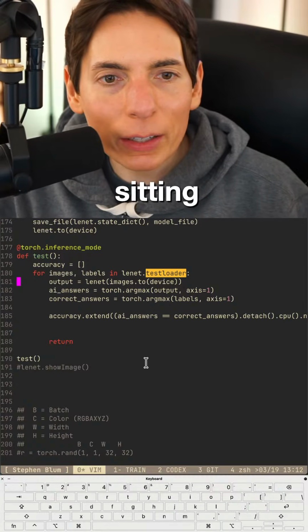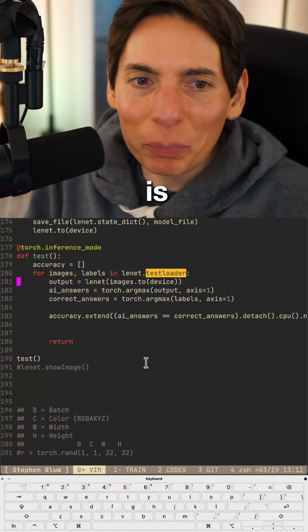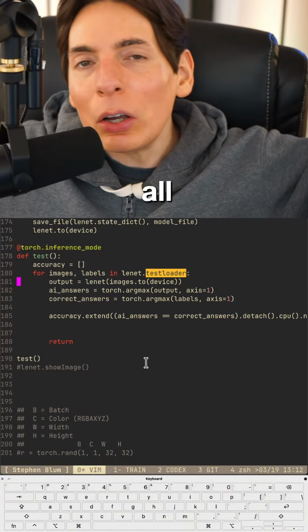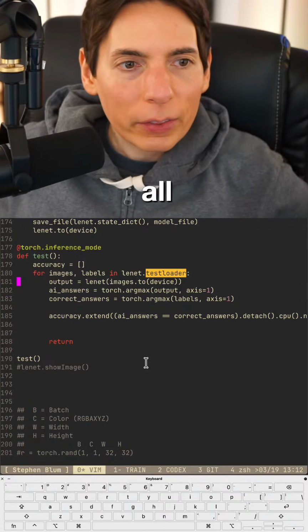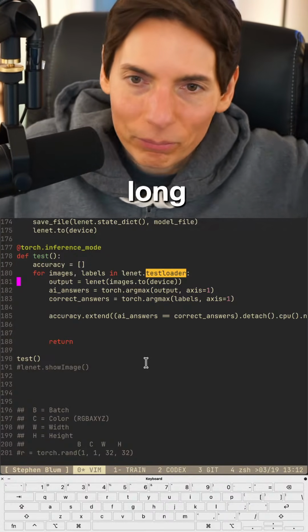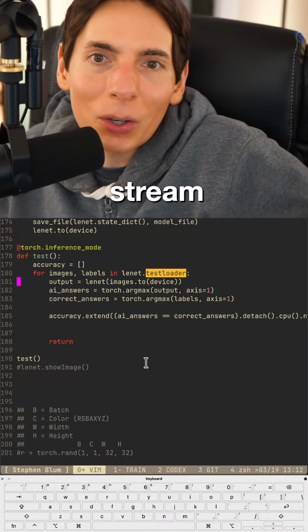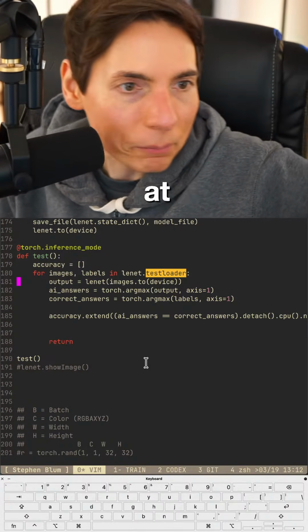Actually sitting down and writing code is really a rarity these days. Yeah, it is rare. It is. My brain is so cooked by Claude Code. I know, right, Rowan? I'm using Claude Code all day long. Codex, Cursor, Gemini, Grok, all the things. All day long. And it's so nice to be able to sit down with you guys here live on stream while we code together by hand to maintain our skills so they don't atrophy.